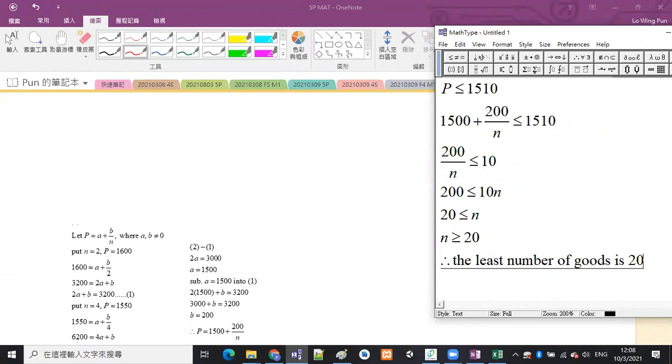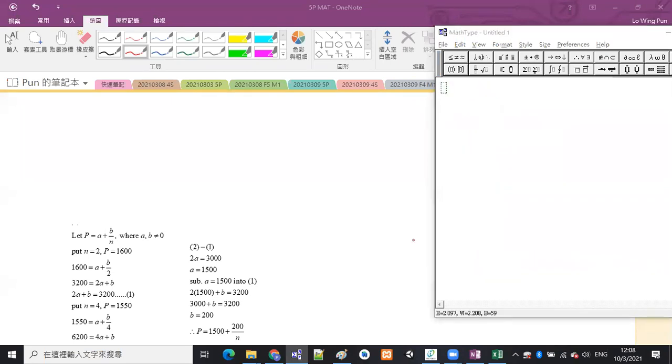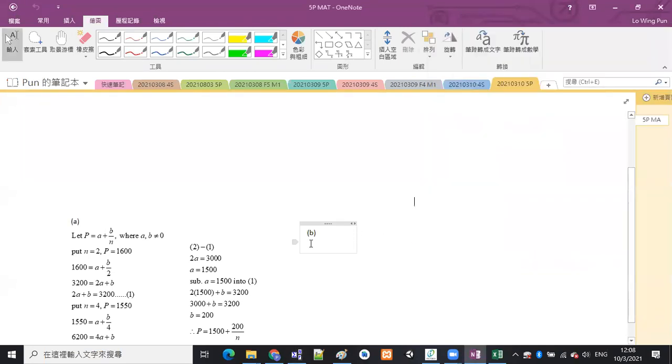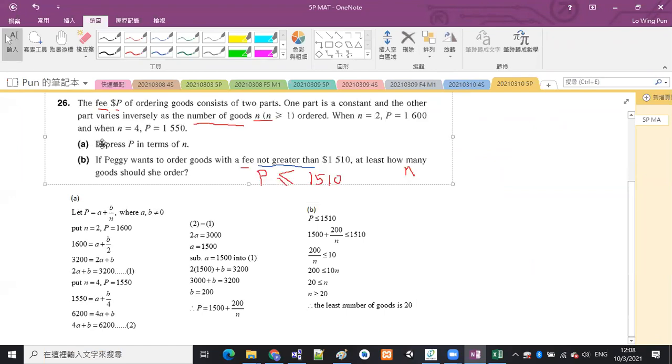So that is the minimum, the least n is 20. So that is the answer of part B. Can you get this?